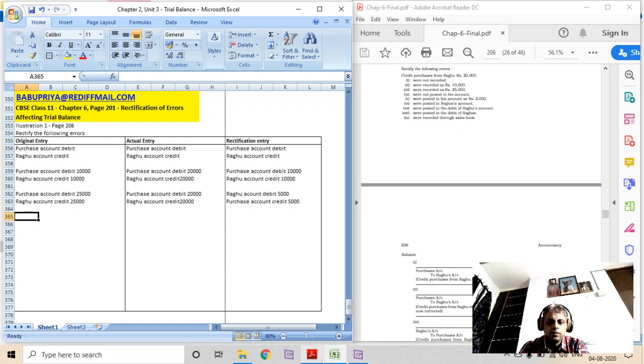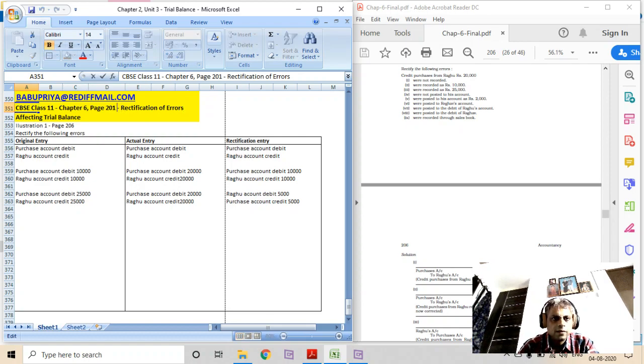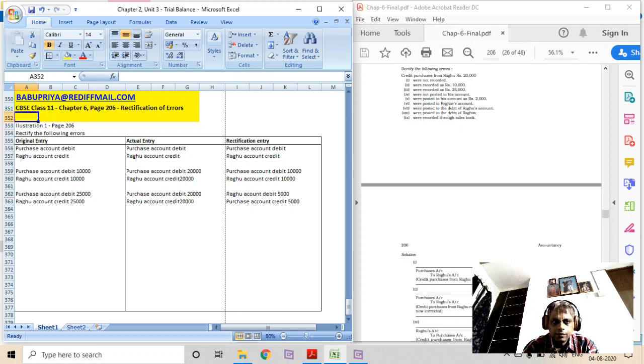Let's continue. We just left it as a homework for the students, but let me continue this also. I'm in page number 206, Class 11. Rectification of errors, affecting trial balance or without affecting trial balance. Rectify the following errors. So let's continue with this.